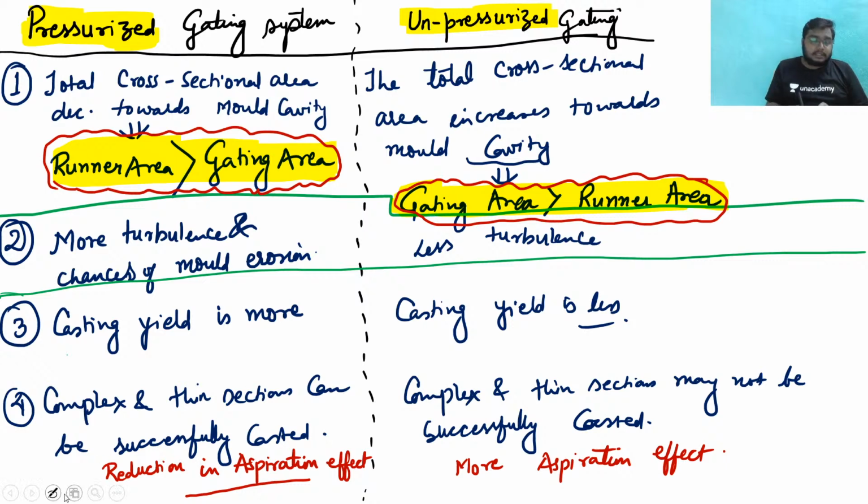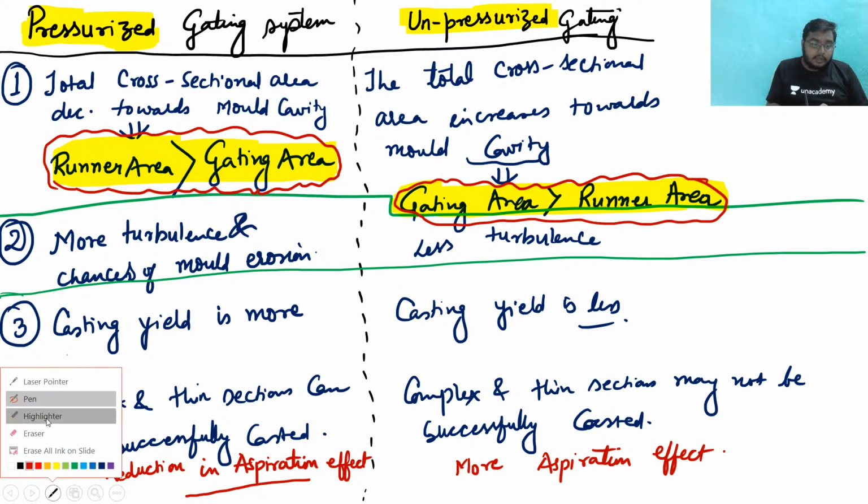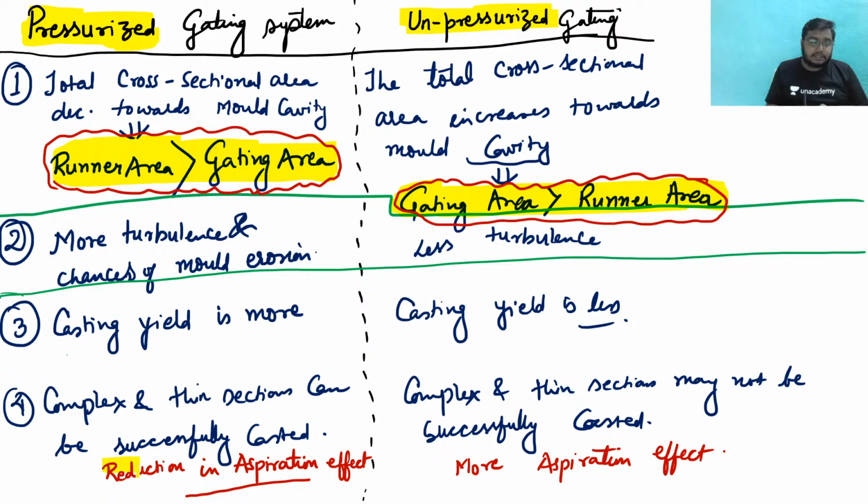Second thing, next what you have to remember is reduction in aspiration effect. Reduction in aspiration. Next, in this unpressurized gating system, more aspiration effect will be there. So till now, if you have any doubt, then please ask me, as I'm going to explain a lot of things from here now. Okay.